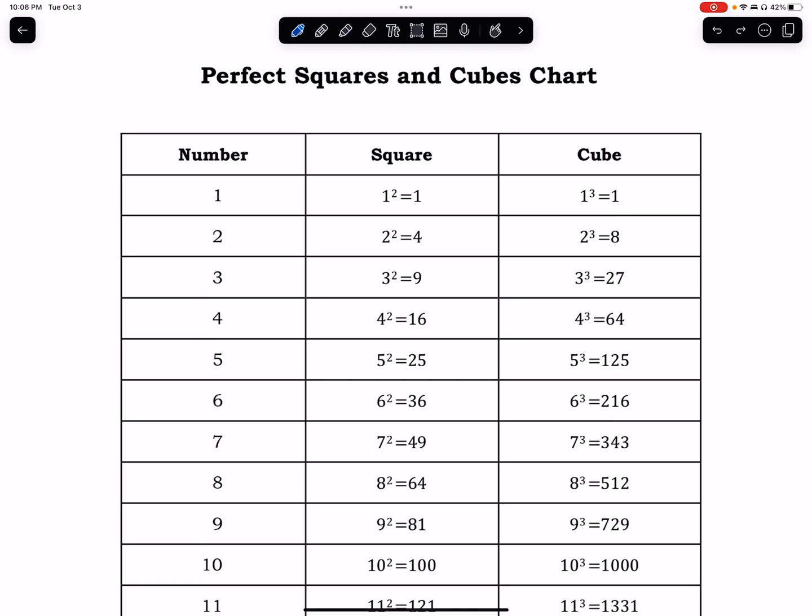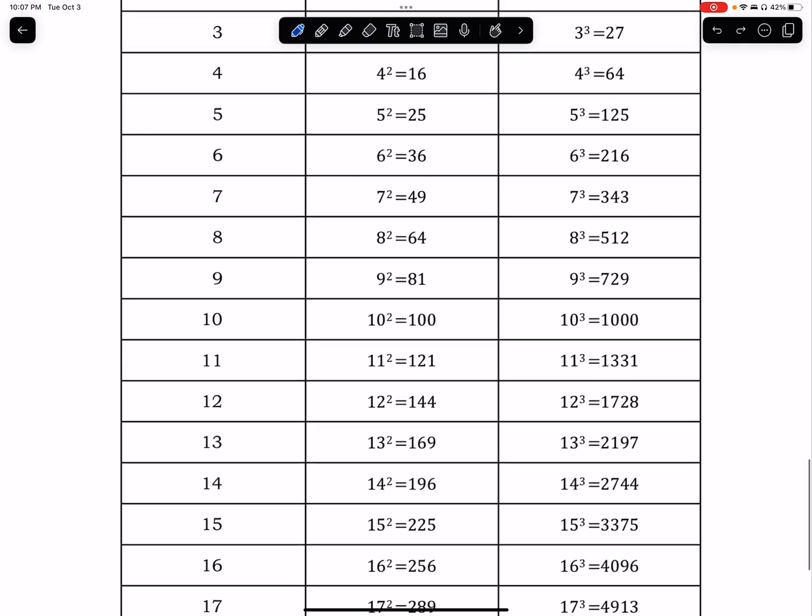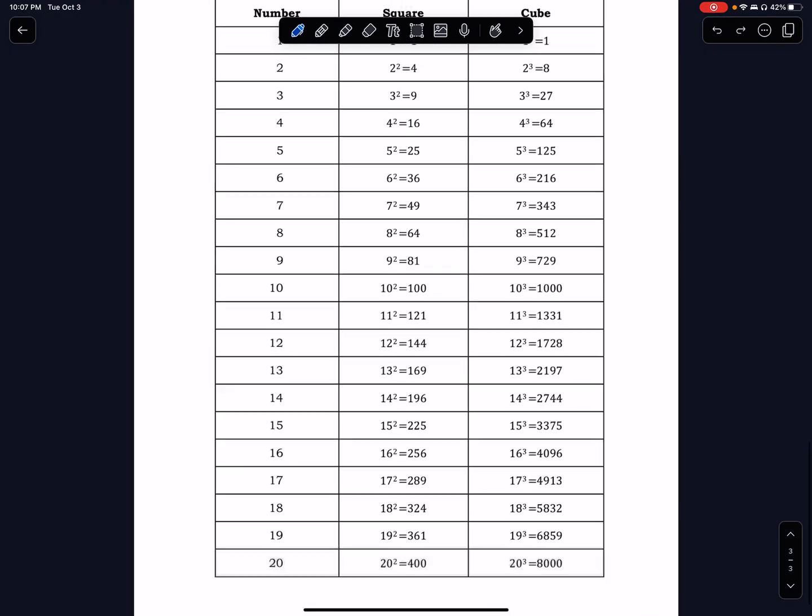Now, as I described the other day, Tuesday, this replaces your calculator when it comes to a lot of these types of problems. You can't have the calculator on part of the EOG, and this right here really takes its place. If you understand this list and part of what's in this list, you will be a lot more successful on these types of problems on your check-in and on your EOG. You do not have to memorize this entire list, but I am going to mark where you should go, how far you should go.